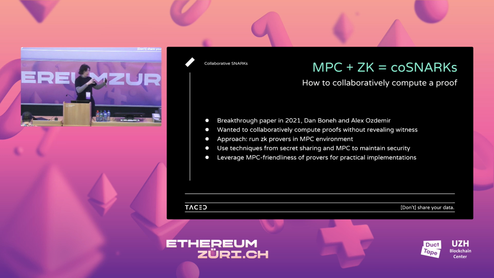This is something maybe more for the research side of the room. This means that there are some parts of ZK that are very linear, and it's very easy to compute them in parallel. So you can split them across different machines and compute in parallel, and then you have minimal communication overhead. This is one of the nice things about it. When I said for large-scale real-world use cases, if you have highly specialized MPC protocols, it's good, it's efficient. But if you want to compute zero-knowledge proofs, MPC is actually a super nice practical tool for doing this.